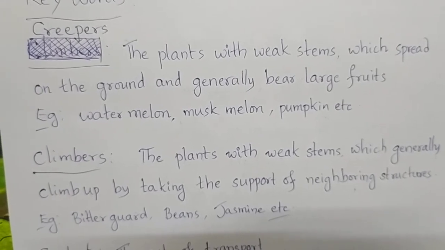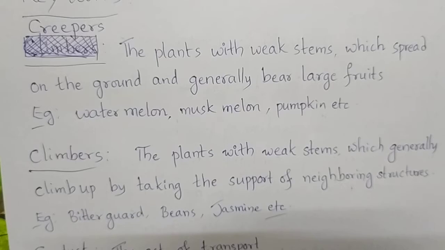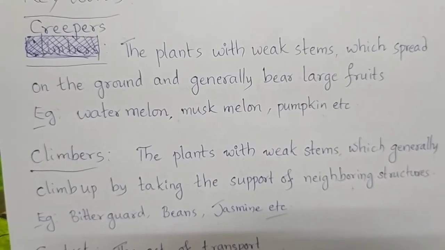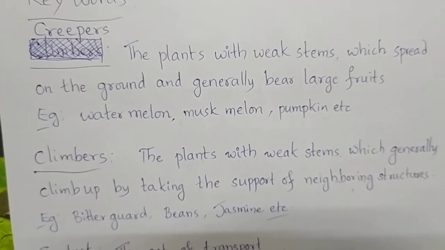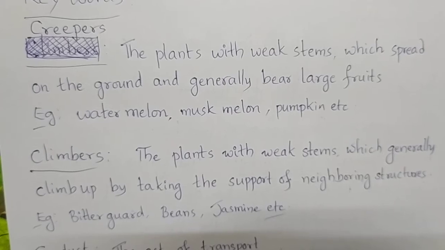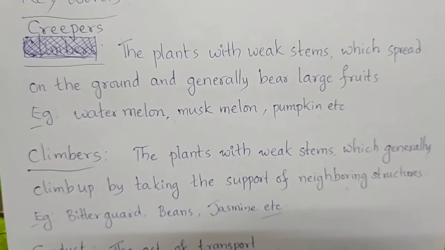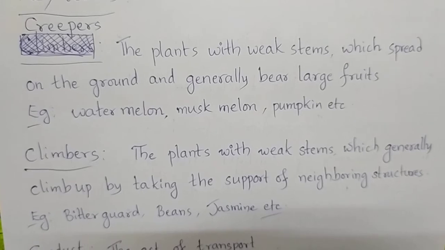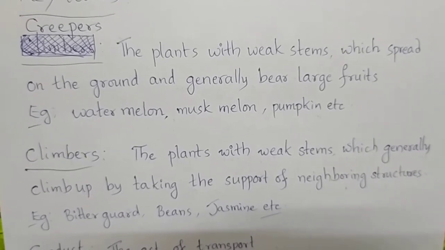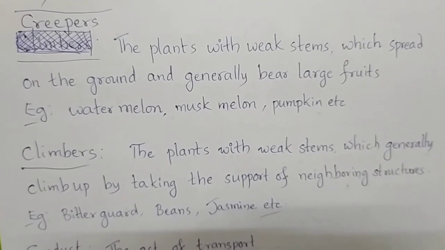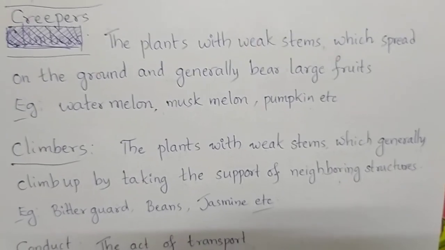If they climb up, they cannot bear such large fruits. If they spread on the ground, whatever the size of the fruit, it will not be borne by the plant but by the ground. The ground will bear the weight of the fruit. That is the reason these plants generally spread on the ground.